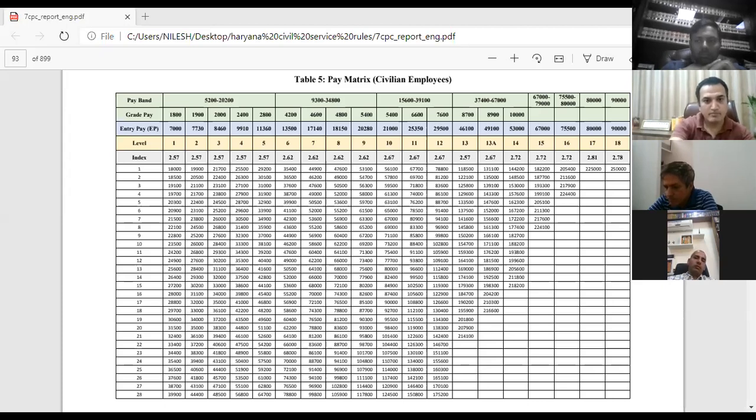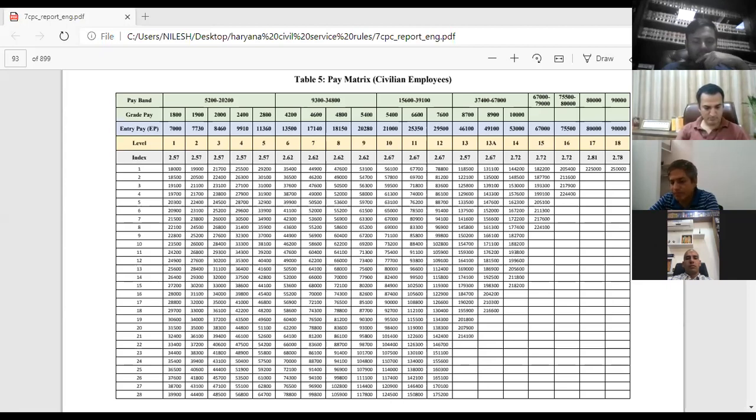Just to give you an example, if we multiply 25,500 basic pay with 2.67, which will fall under, I think, 11th or 12th level, it comes to 68,085. Then in this pay matrix you have to find the nearest figure. And if you are not able to see that figure, just to give you an example, we will start with the basic only.